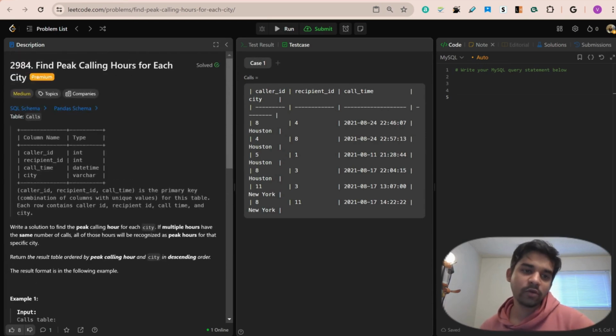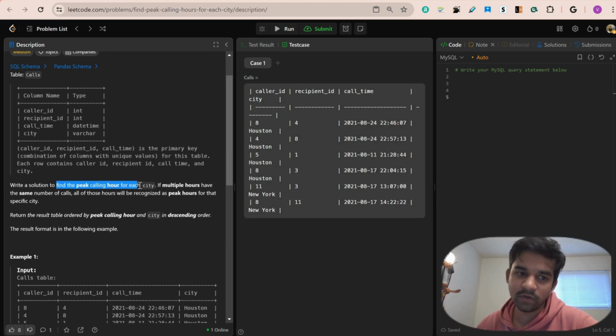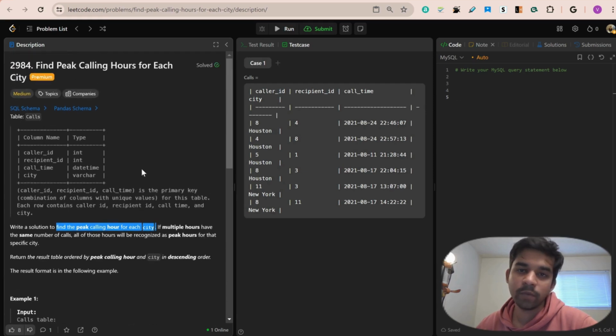For today, we are going to solve another medium level problem at LeetCode. The question states that we need to find the peak calling hours for each city. What we need to find is the peak calling hours for each day, for each city, and for that we have been provided with a table called calls with caller ID, recipient, and call time. All three combined is the primary key.